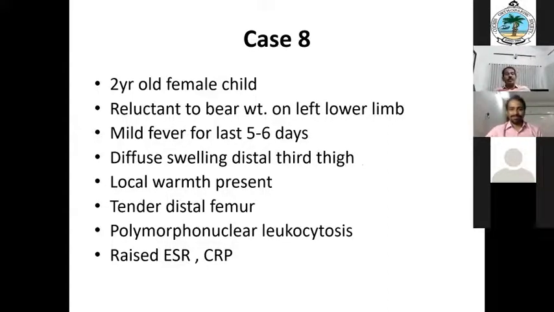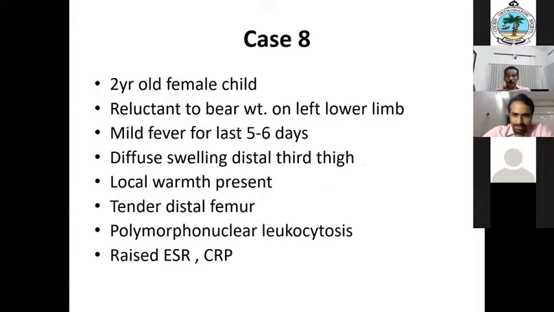A 2-year-old female child, reluctant to bear weight on the left lower limb. Mild fever for the last 5 to 6 days. Diffuse swelling, distal third thigh. Local warmth present, tender distal femur, and polymorphonuclear leukocytosis. Raised ESR, raised CRP. So it's very straightforward. Yes? What may it be?